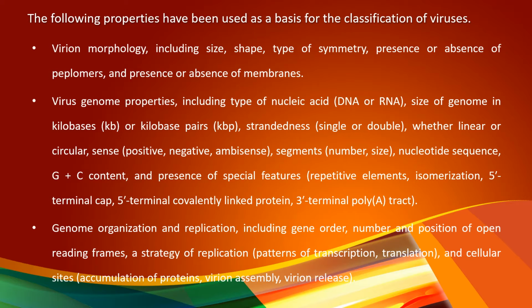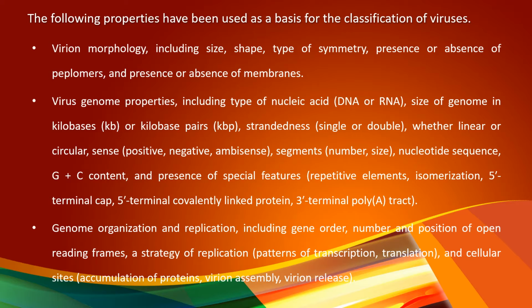And whether the nucleic acid is linear or circular, or if it is a single stranded nucleic acid, whether the single strand is a positive strand, negative strand, or ambisense. Each and every one of these characters is included in the classification of the virus.